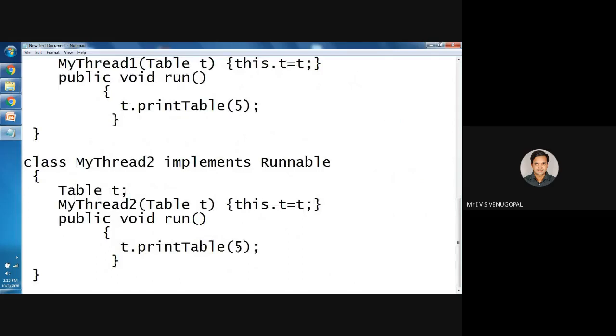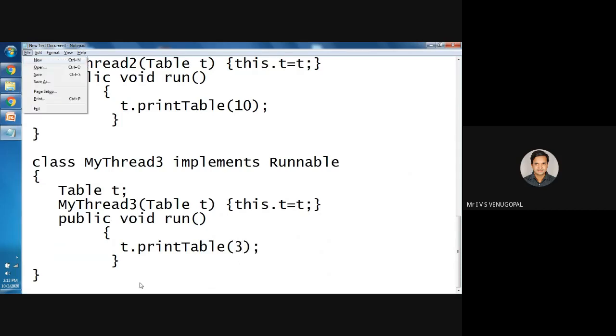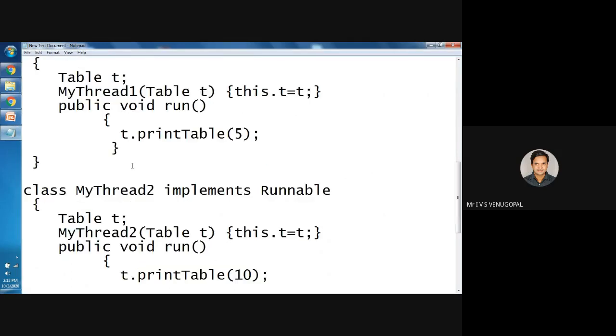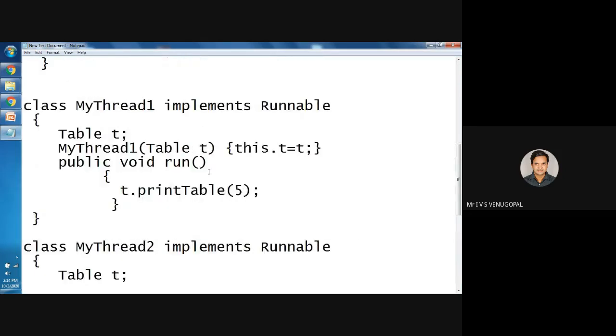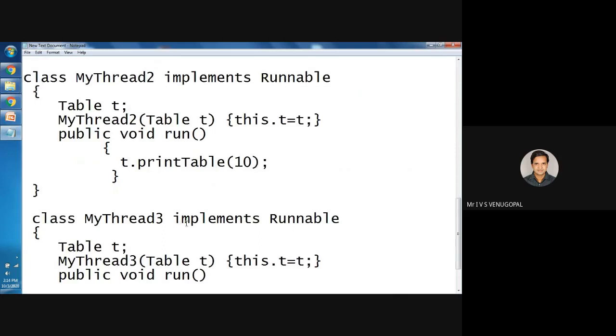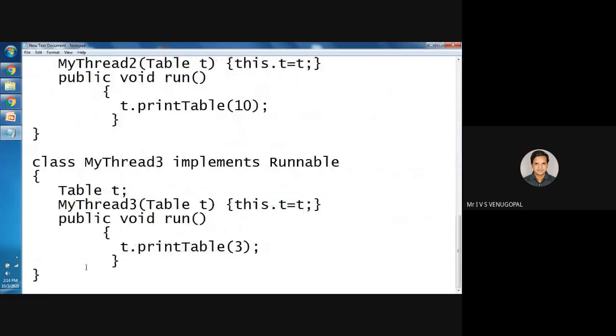For example, here I want to print the multiplication table of 10. Similarly, I can create any number of threads. MyThread3, for example, now I want to print the multiplication table of 3. All these threads access the same data structure table. Here the printTable method is the critical section, because when one thread is executing, another thread should not interfere. Without synchronization, we will see how the output will be.